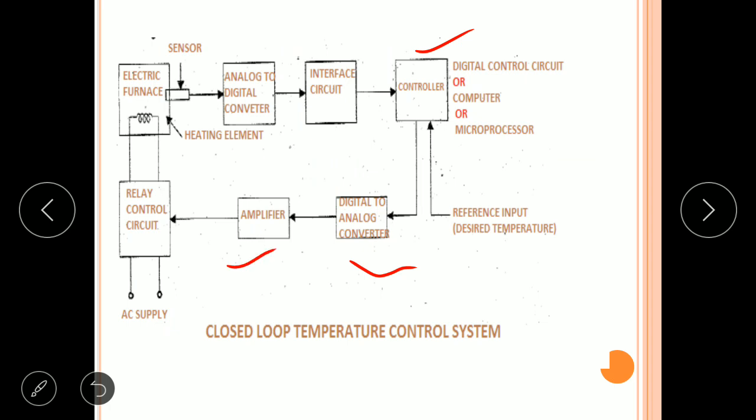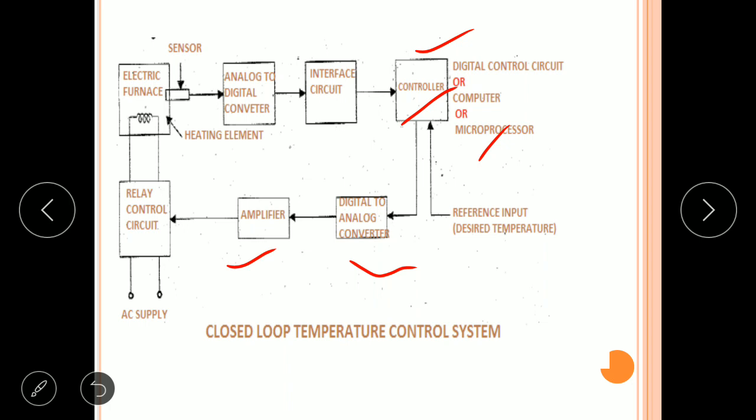The controller may be a computer or microprocessor or microcontroller or digital control circuit. We are giving a desired temperature to this controller. Now this controller compares actual and desired temperature.